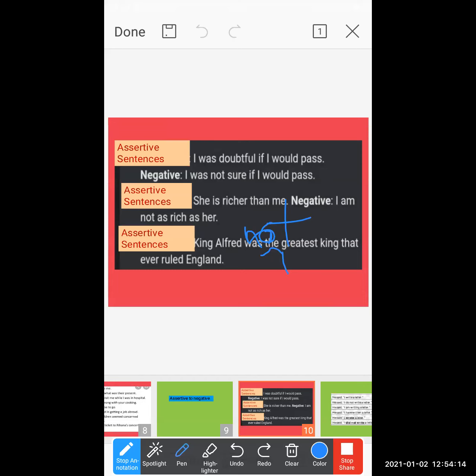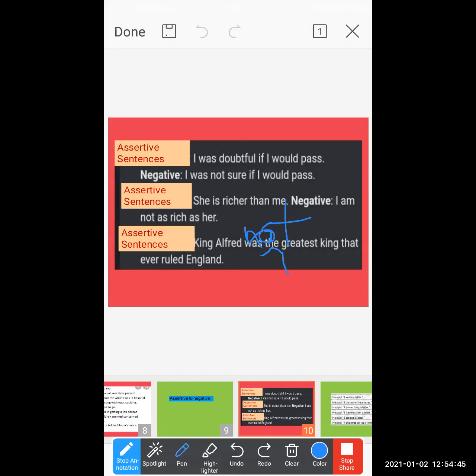So this is a correct sentence. I'm doing a correct sentence transformation. No, absolutely no. Because what is the basic meaning? King Alfred was the greatest king that ever ruled England. If I put over there, King Alfred was not the greatest king, that means I'm changing the basic meaning.